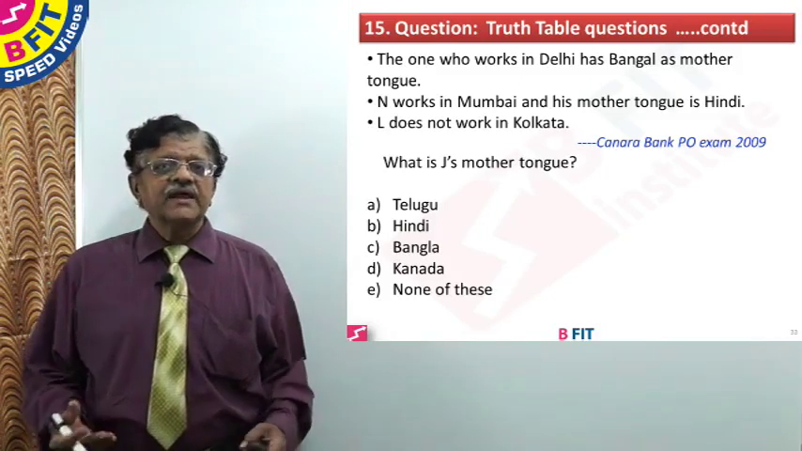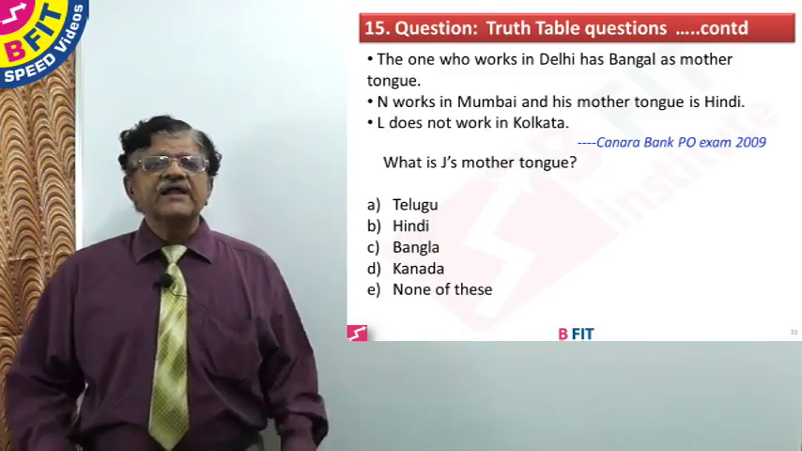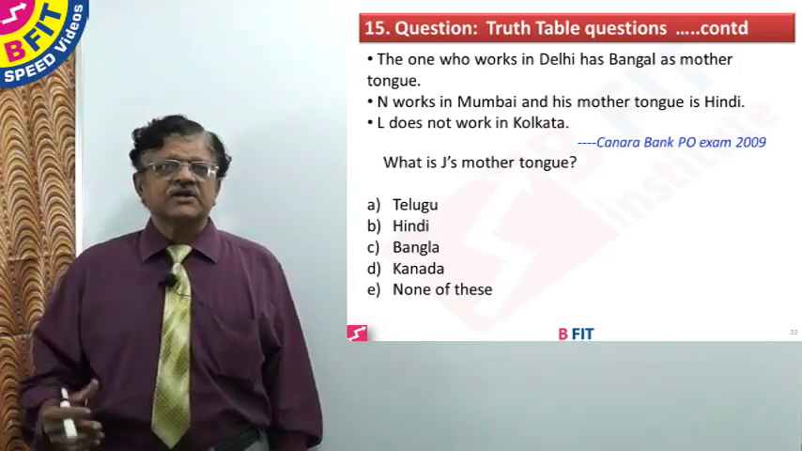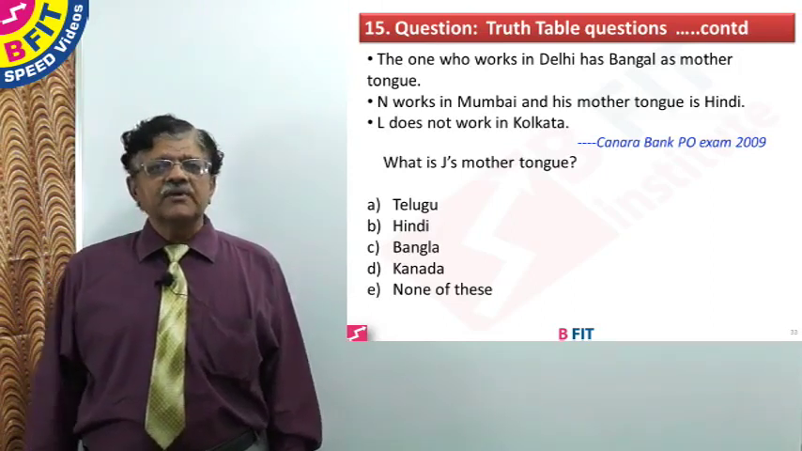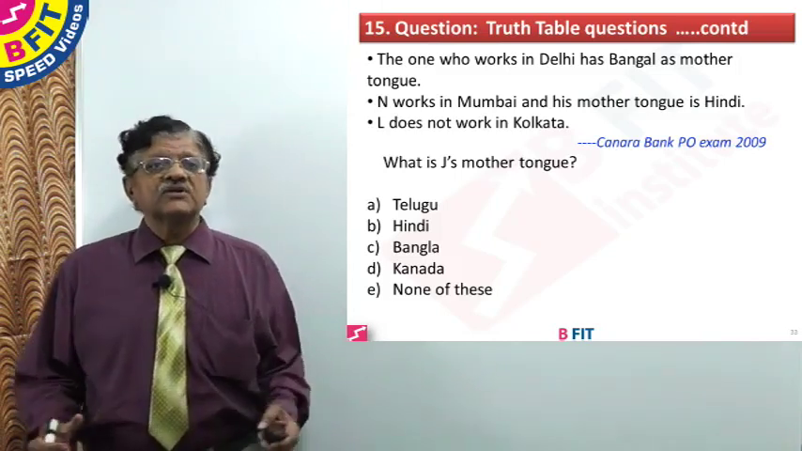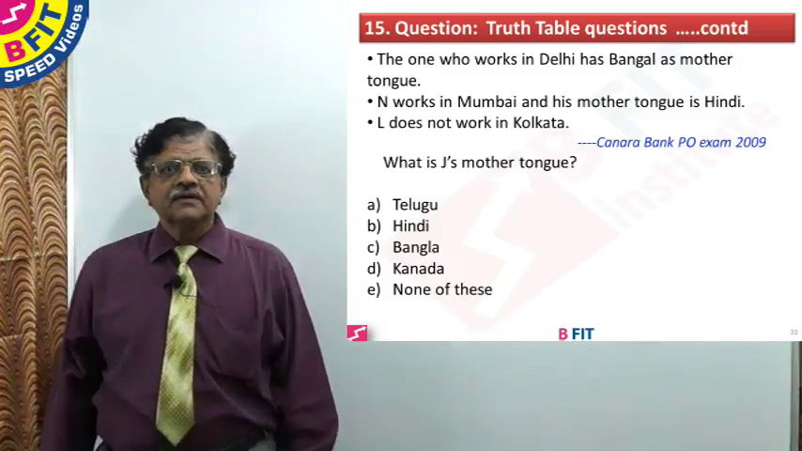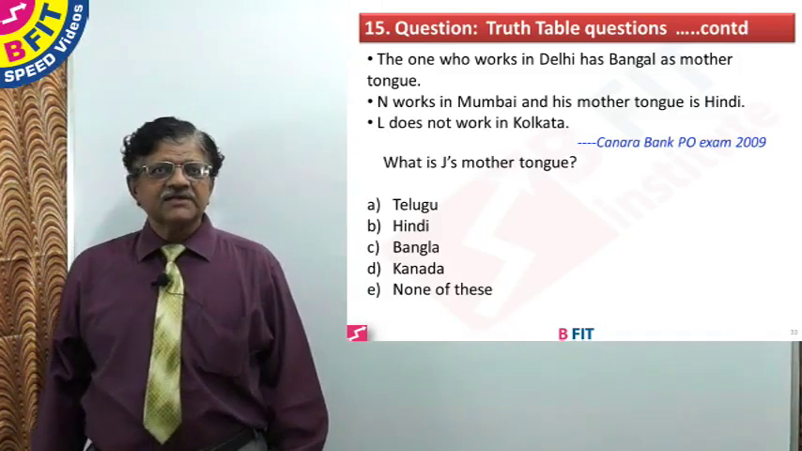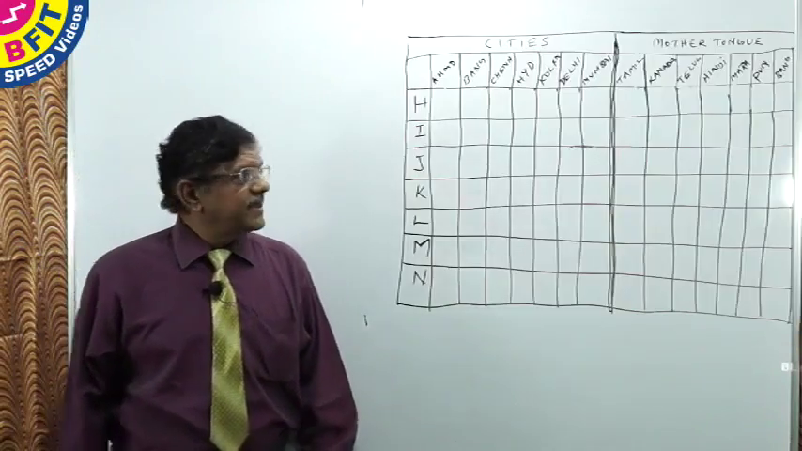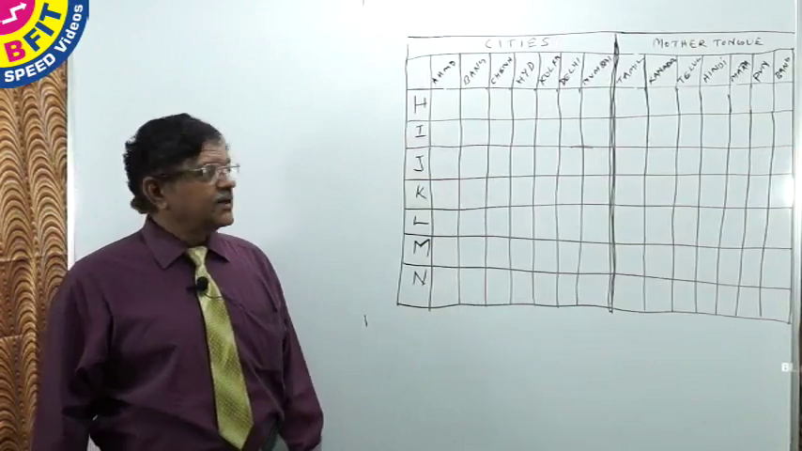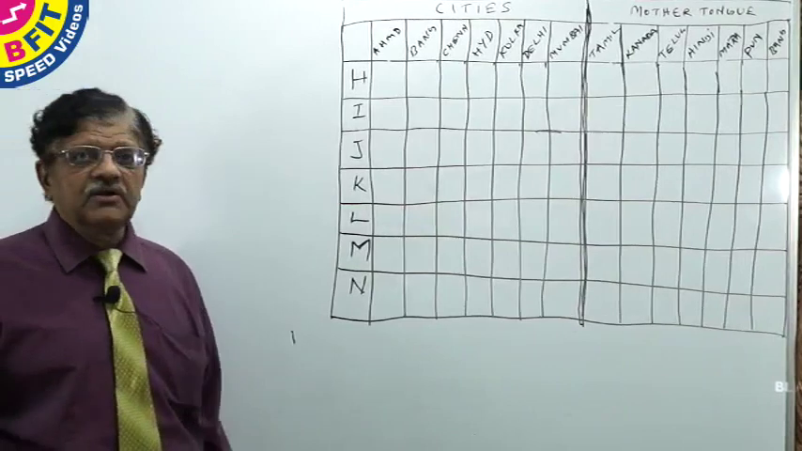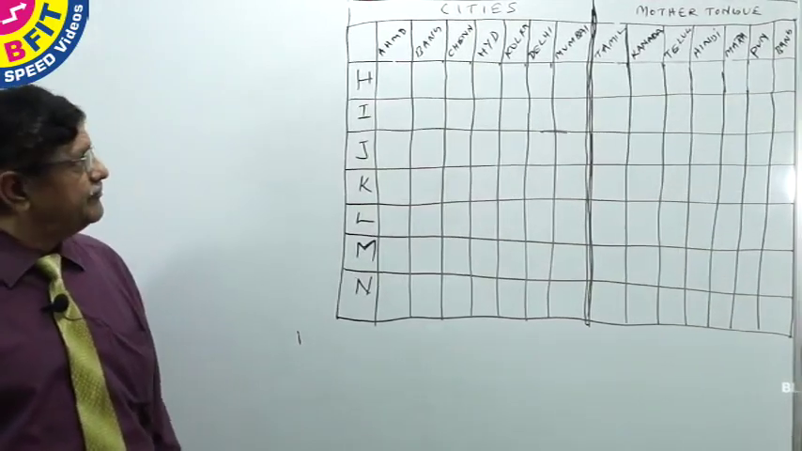Now you see there are 7 clues given with so many negatives and it is very difficult to keep every one of them in the mind's picture, and that is where the truth table comes in handy for us to solve this confusion. Let us see the working for this truth table, question number 15. What I have done here is I have already drawn the bare element of the truth table, so that we can save some time.